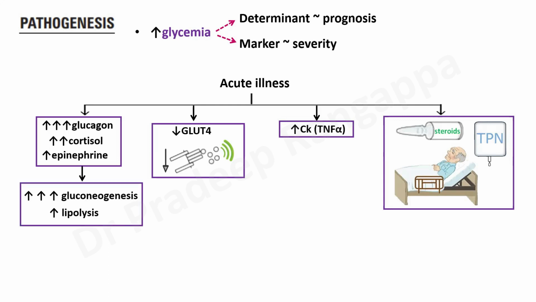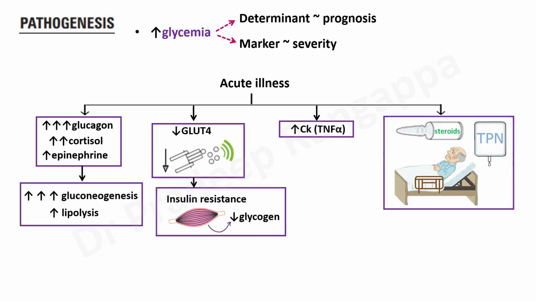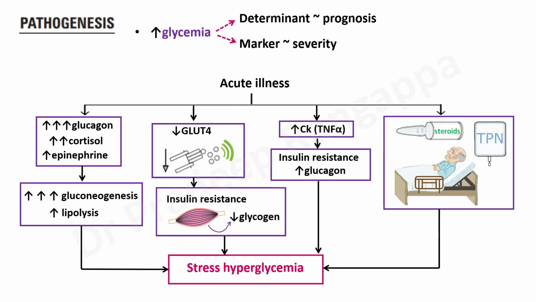So this increased glucagon, increased cortisol, and increased epinephrine lead to increased gluconeogenesis and increased lipolysis, and reduced GLUT4 and reduced post-insulin receptor signaling, which leads to insulin resistance. It can also lead to reduced glycogen in the muscle stores, so that also leads to its manifestations. An increase in the cytokines also leads to insulin resistance and increased glucagon. All this together leads to stress hyperglycemia.